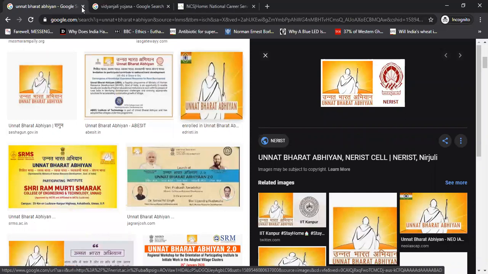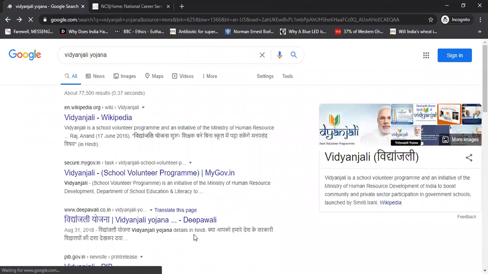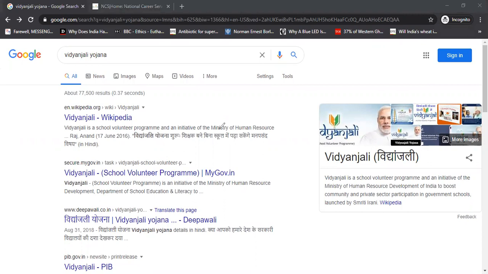With the Vidyanjali Yojana, we have just seen that in that particular scheme, if we want to teach, we will be called, and it is a scheme under MHRD, and it's good actually. If you are competent enough, you should go and teach. That will help in achieving SDG 4, which is about quality education. SDG 1 is no poverty, SDG 2 is no hunger, SDG 3 is good health, and SDG 4 is quality education. So also try to remember the 17 SDGs. Those are also important. UPSC has not asked it earlier, but they can ask you right now. So we should be ready for any eventualities.